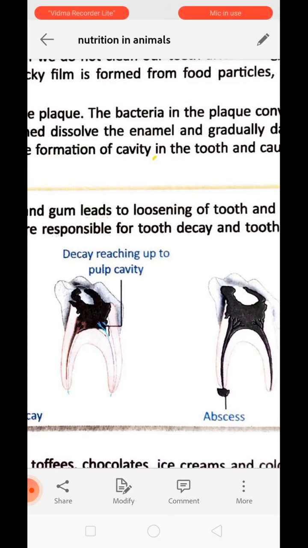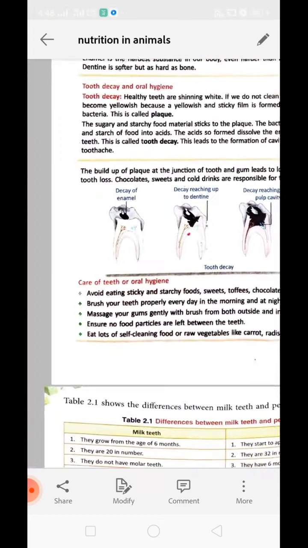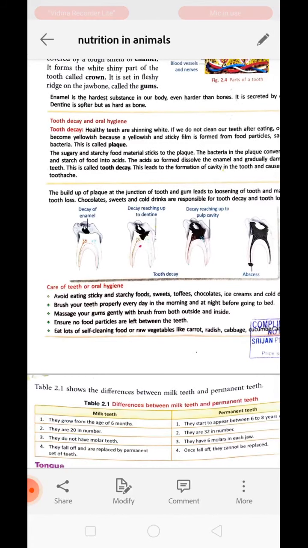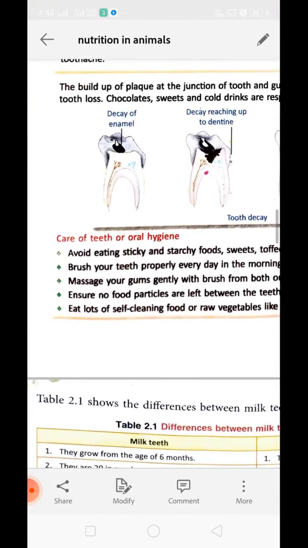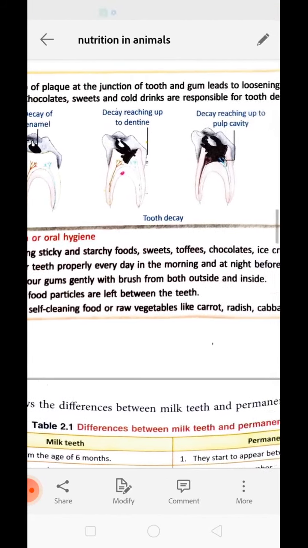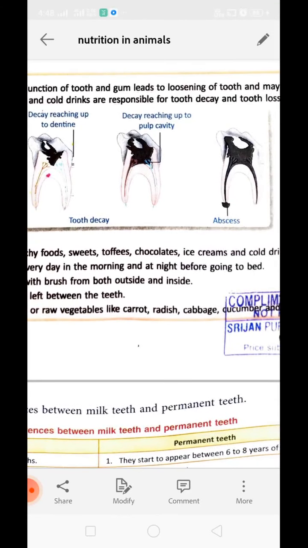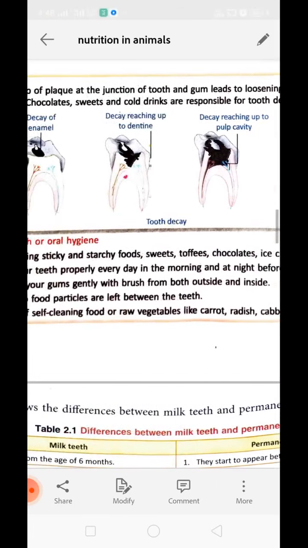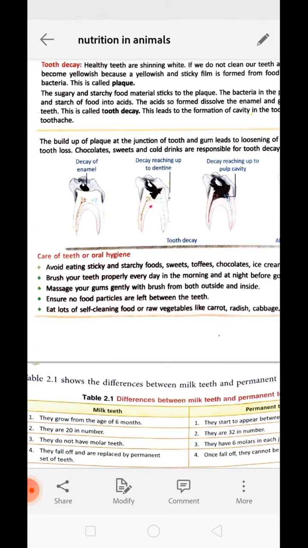So how are we supposed to take care of our teeth? There are several things that if we keep in mind, it will be easier for us to take care of our teeth. What are they? First is avoid eating sticky and starchy food like sweets, toffee, chocolate, ice cream, cold drinks, etc. Because the sugar is present in them and it is sticky in nature, so it will stick to the tooth, and bacteria will grow there and produce acid.